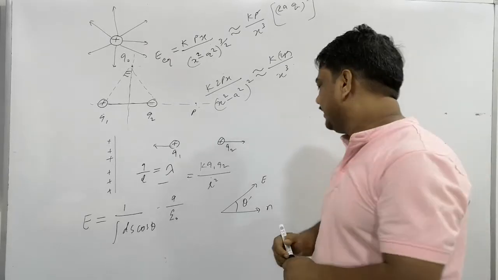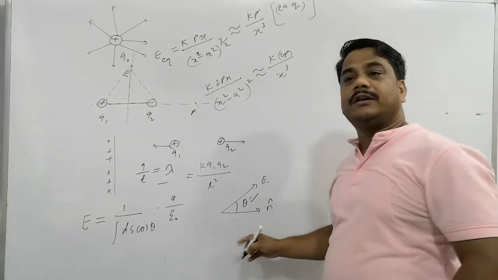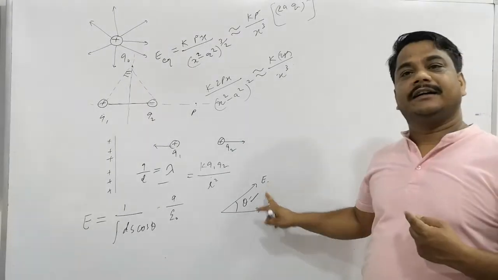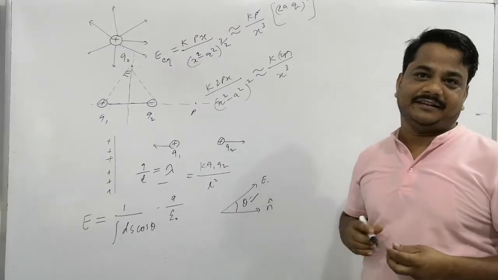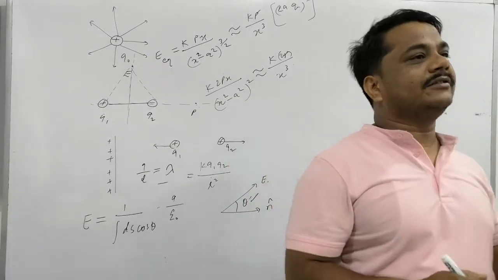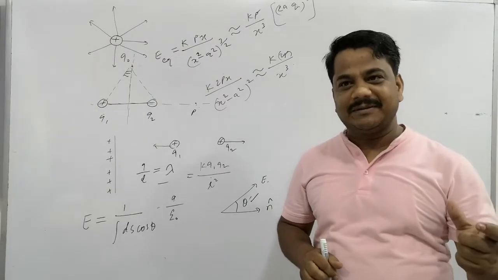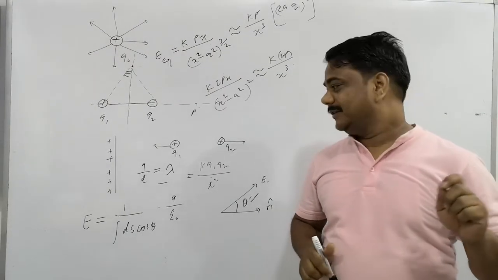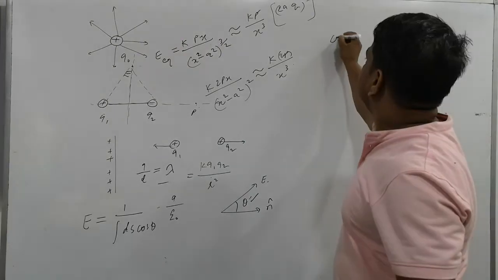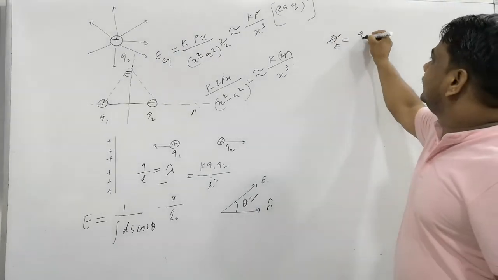Clear? So there is theta. Theta is the angle between what? The normal vector of the surface and the electric field. Clear? So three applications of electric Gauss law we have seen. First, what is the statement of Gauss law? The Gauss law is related with the flux.